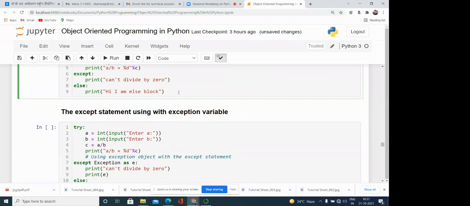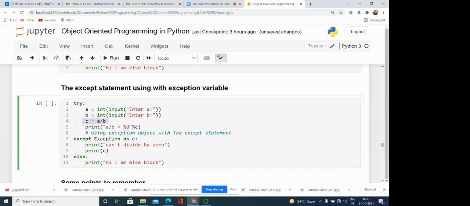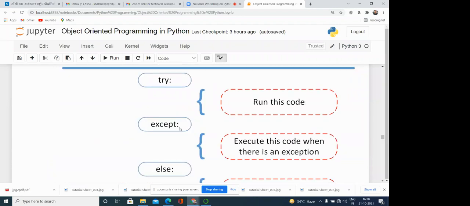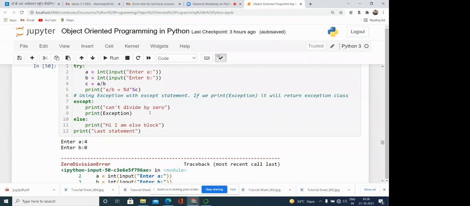What is the meaning of it? Suppose that here you can see try a b c. Here we are generating the divide by zero exception. So what we can do, this exception class we can write over here, there is no problem. Sometimes we need to use that exception, so we can create an object kind of thing, or you can say we can rename it, because exception classes, you can see, their names are very lengthy. Okay, so we can rename them.